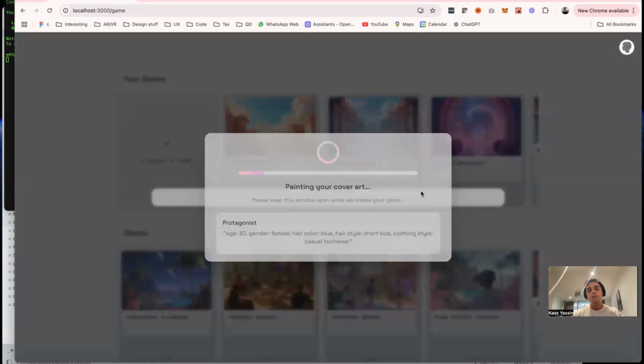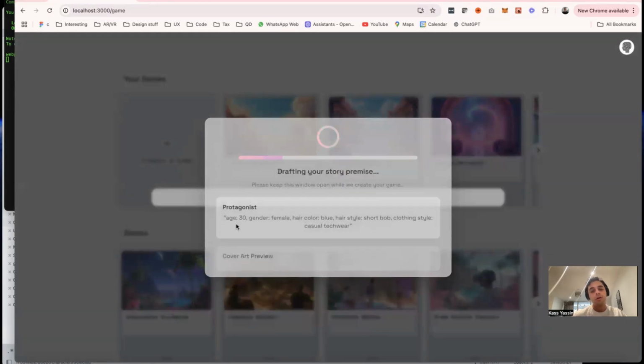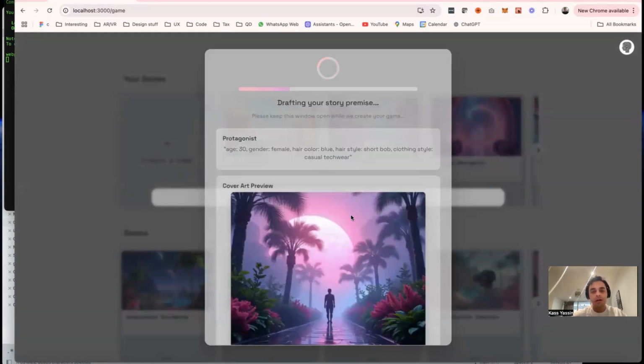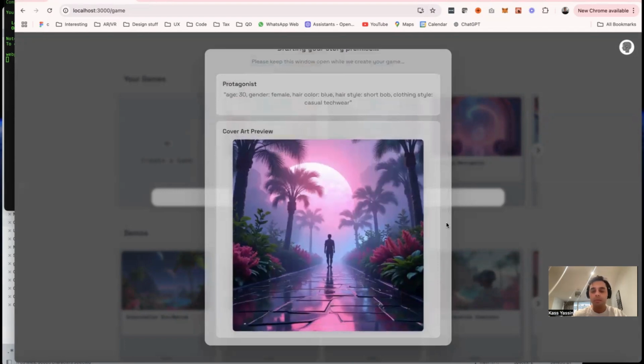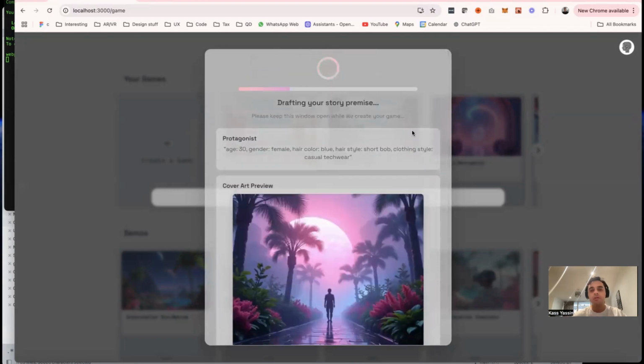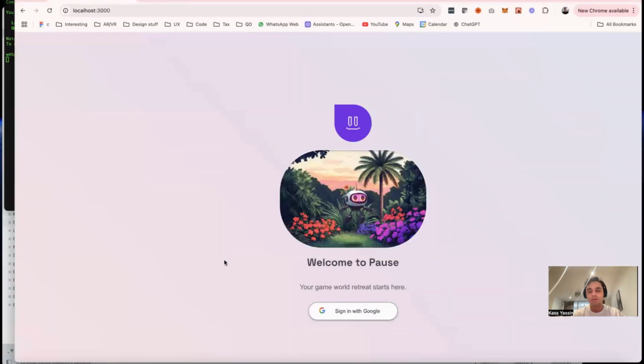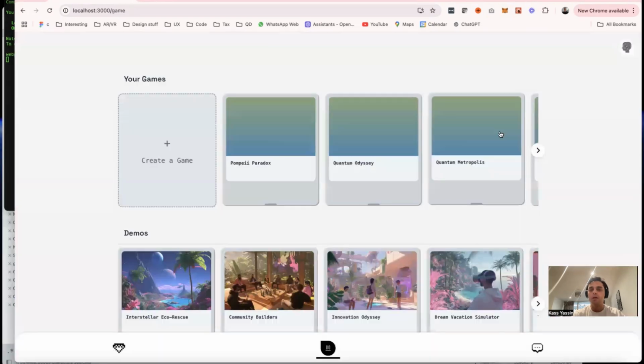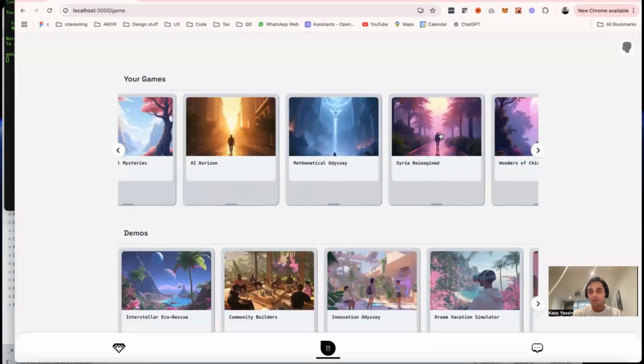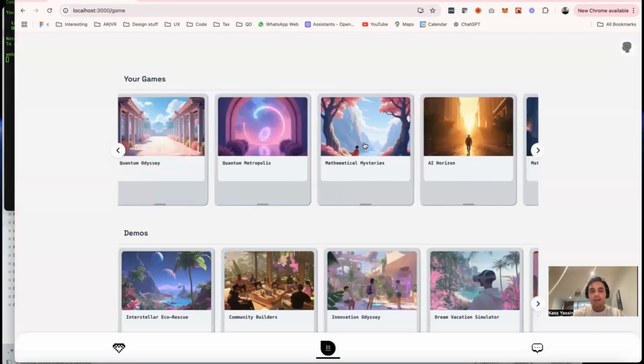So if I hit that, you'll see it's now creating a protagonist. It's creating some cover art for the game, and it'll go ahead and create chapters, beats within those chapters that you'll play through, and all that kind of stuff. This can take up to a minute, so I'm going to skip the generation part. I'm just going to refresh and come back. And you can see I've tried out quite a few myself.